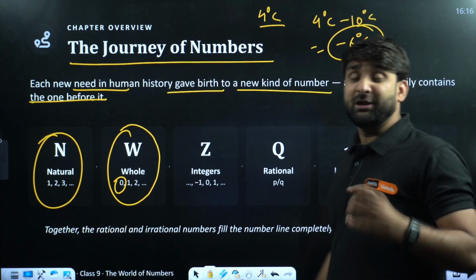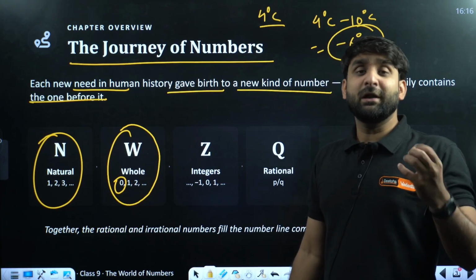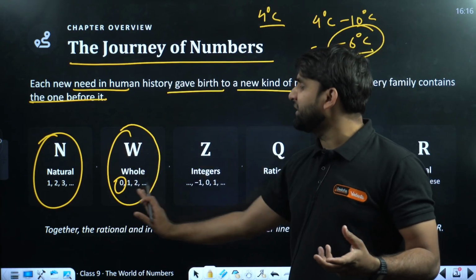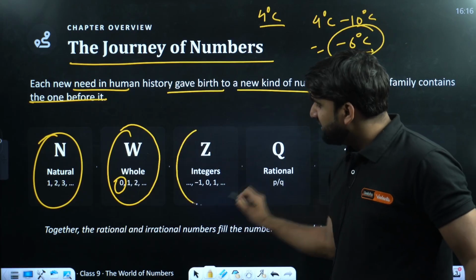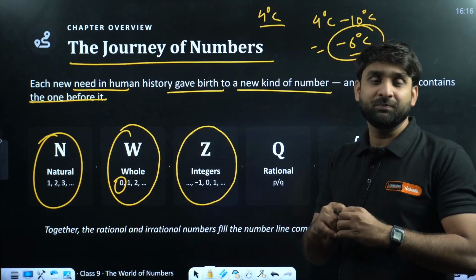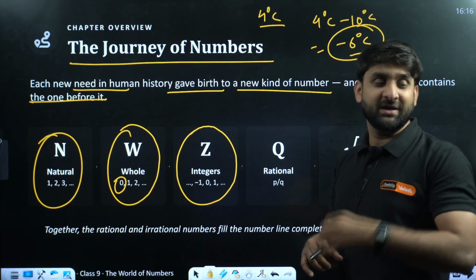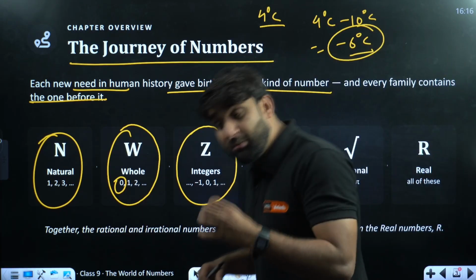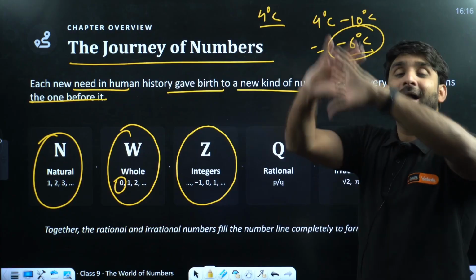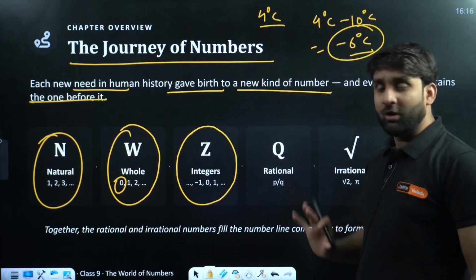The ancient people didn't know about negative numbers. So after whole numbers, integers came into existence. In integers, we all know 0 comes up, positive numbers are there and negative numbers are there. The combination of all negative numbers, 0 and positive numbers is called integers.